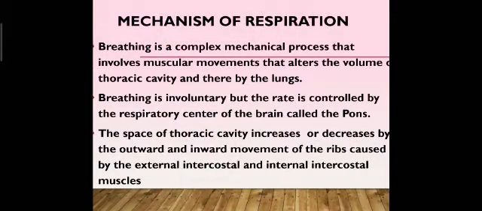Now, what is the mechanism of respiration? Breathing is a complex mechanical process that involves muscular movement that alters the volume of the thoracic cavity and thereby the lungs. Breathing is involuntary, but the breathing rate is controlled by the respiratory center of the brain called the pons. The space of the thoracic cavity increases or decreases by the outward and inward movement of the ribs caused by the external intercostal and internal intercostal muscles.